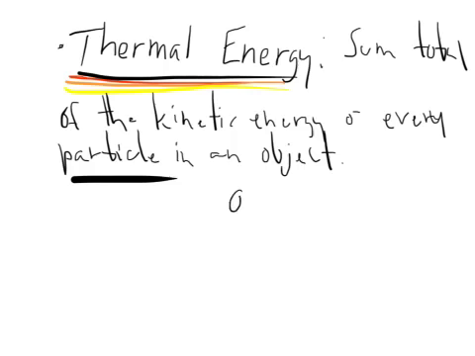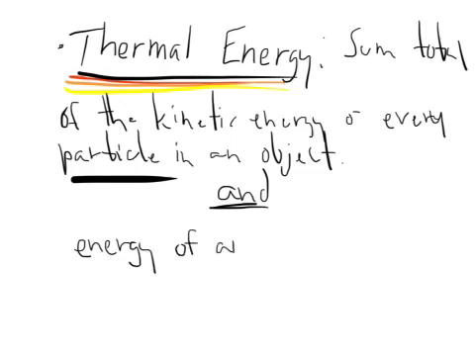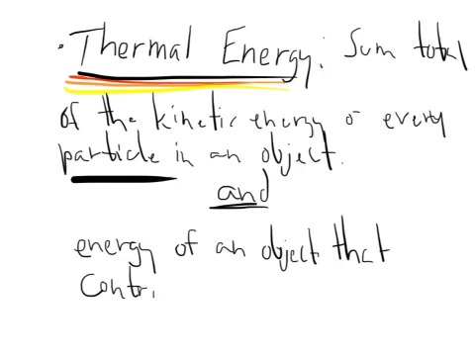Now, there's another definition for thermal energy. Actually, instead of putting or, I should put and. Thermal energy is the energy of an object that contributes to its temperature.